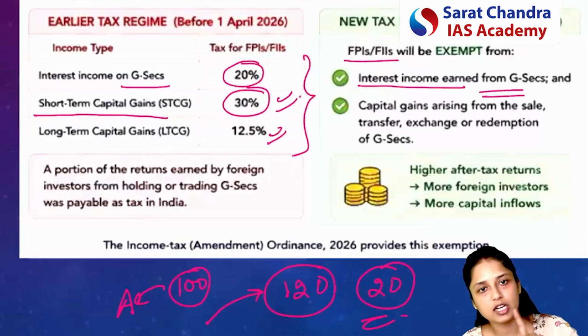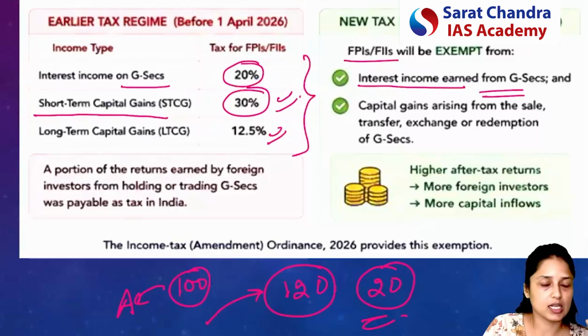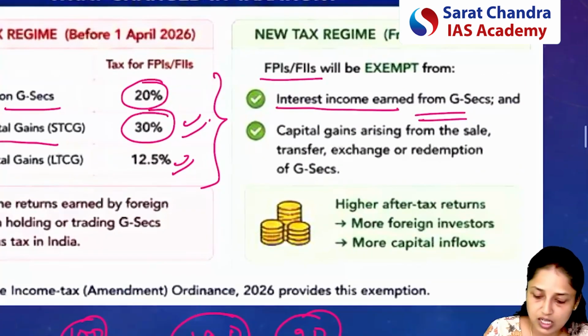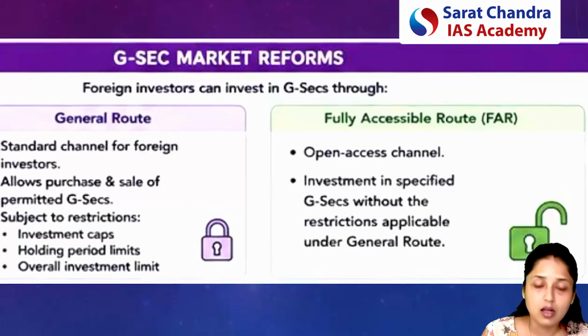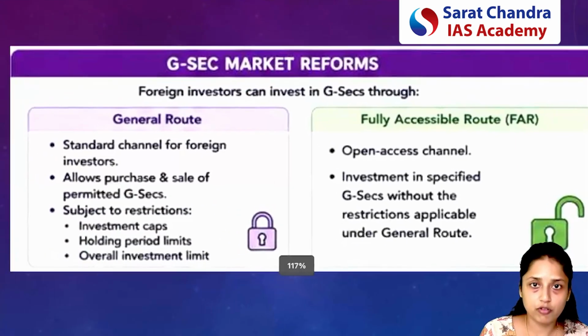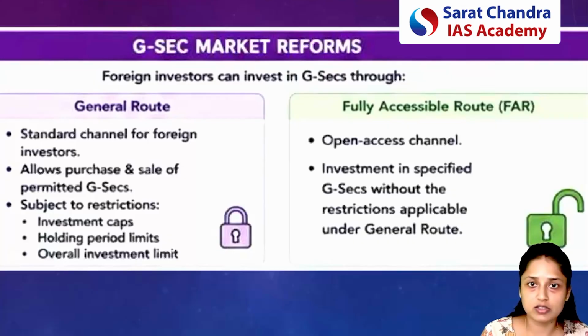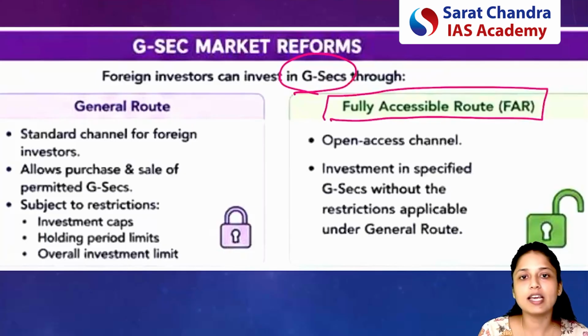So there will be no tax on interest on government securities, and no tax on capital gains in India. These were some of the benefits given to foreign investors in India. Now, another reform which the government has done is that foreign investors are now allowed to invest in government securities through the fully accessible route.